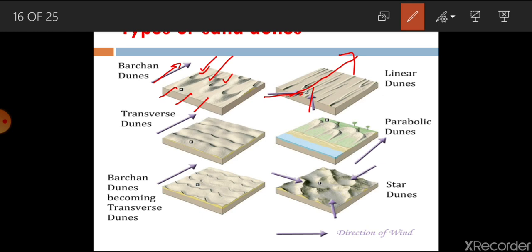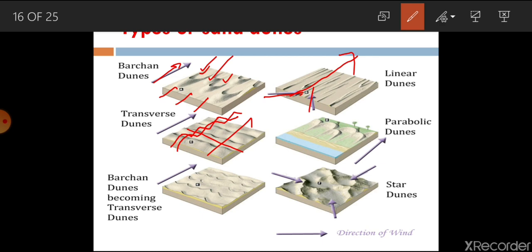Similarly, when wind velocity or strength of wind is in variable condition, the sand initially forms such a transverse shape, across the direction of wind.